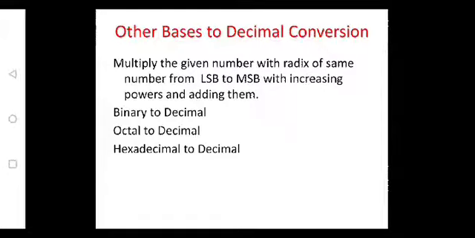If we take an example of 25, here 2 is the MSB and 5 is the LSB, with increasing powers. We need to start from the LSB with power 0, and increase the powers 1, 2, 3 till the MSB.